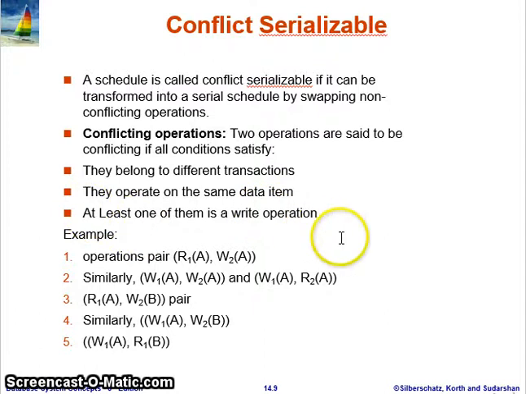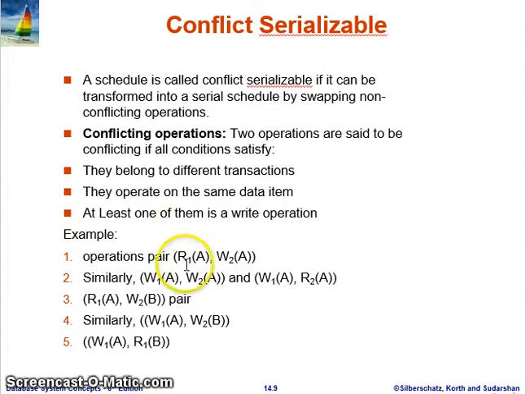The third condition is that at least one of these two operations is a write operation. All three conditions must be satisfied for them to be conflict operations.